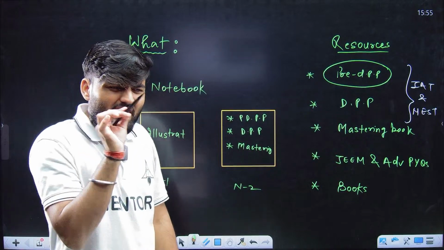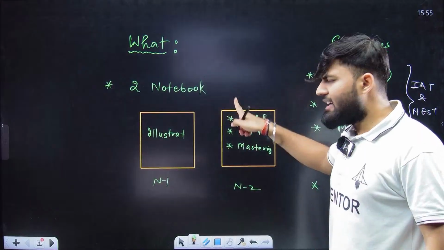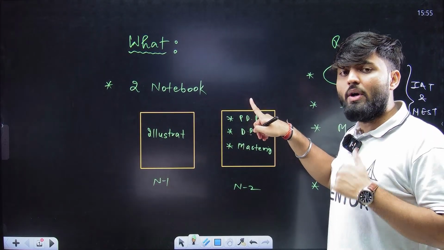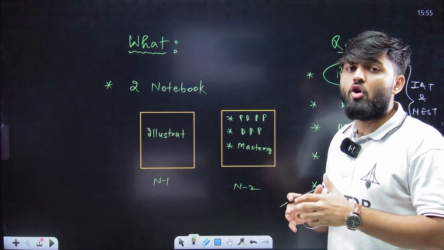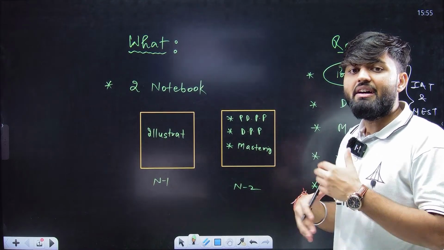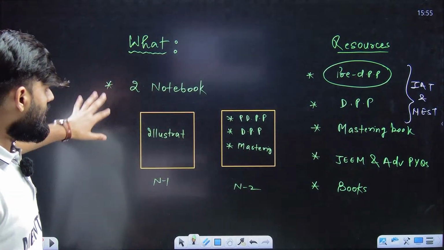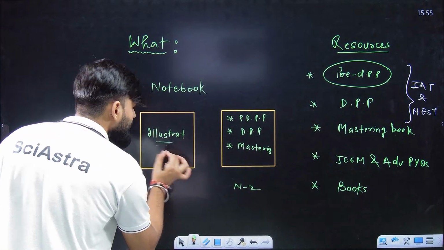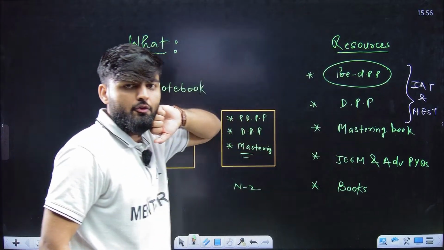You don't need to write everything very cleanly with different pens. No, write with a single pen. Just make sure that you are able to understand your own handwriting at the end of the course, when you want to revise. These things should be readable to you only. So these are the things. DPP 1 notebook 1 contains illustration, 2 will contain this. These are the resources that you need to follow.